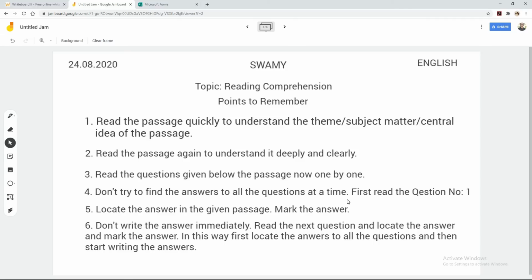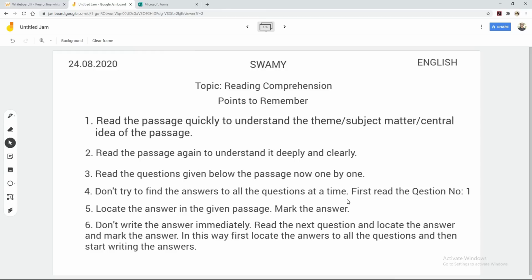You can keep the answer within brackets or you can underline it, but that should not cause any kind of problem for the examination. The examiner should not point that out. So locate the answer in the given passage, that is point 5, and mark the answer.